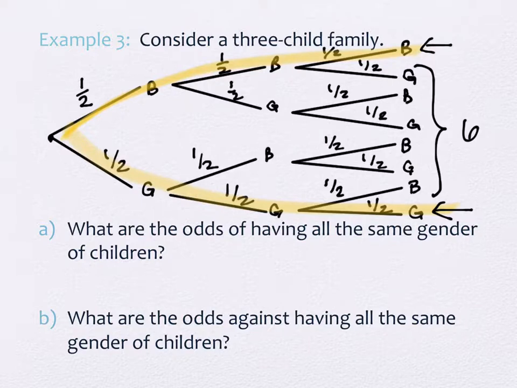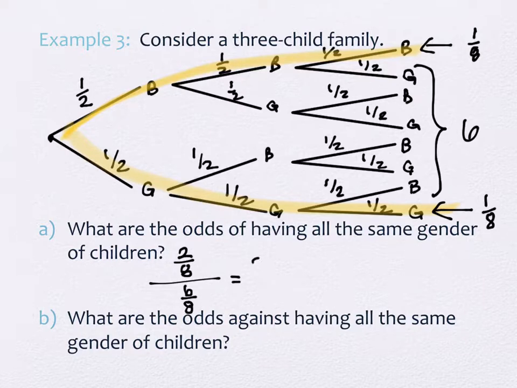So there's a couple different ways that we could do this problem because they're all equally likely. Let me show you the hard way, but it works for all options, even if these probabilities didn't match. And then I'll show you the easy way that works because they do all happen to match. How many ways are there of getting all of the same children? Well, there's 2 branches, and each one of those branches has a 1/8 probability. Everybody agree with that? So there is a 2/8 probability of having all the same gender of children, compared to what's the probability of not having the same gender of children? 6/8.